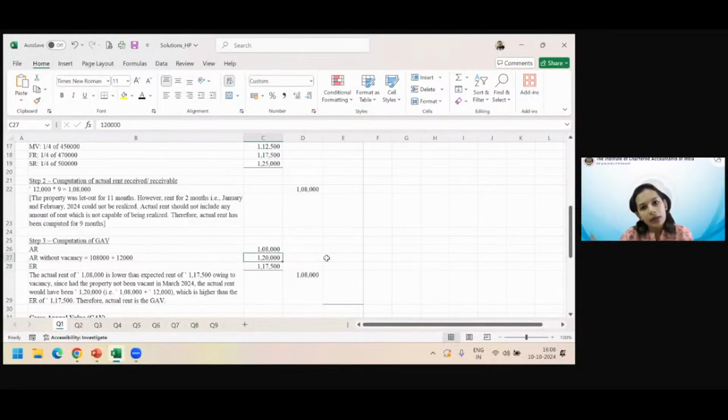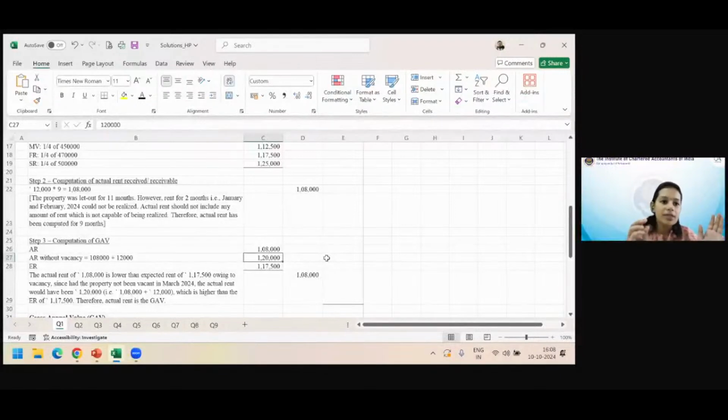And then you reduce the municipal taxes paid for the full year because that is allowed on payment basis to the assessee. So it doesn't matter if part of the year it was let out, self-occupied. Okay, otherwise you wouldn't have got. But because it is allowed on payment basis in case of let out, then even if for part of the year it was let out, you will get it for full year. Okay, so be very careful over there. Thank you that you asked it.